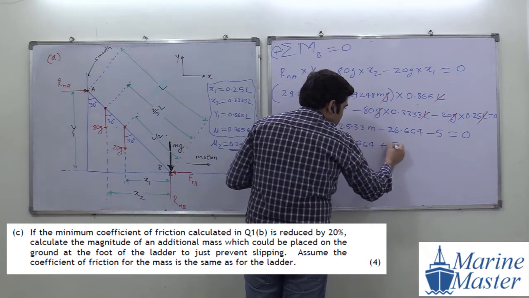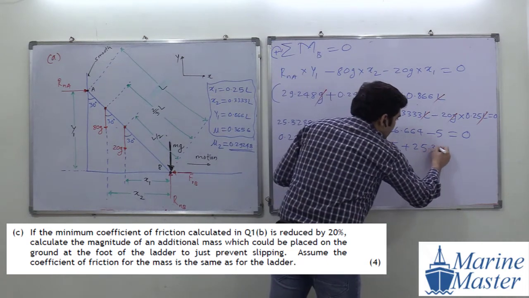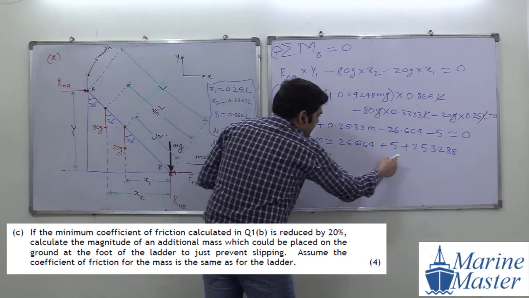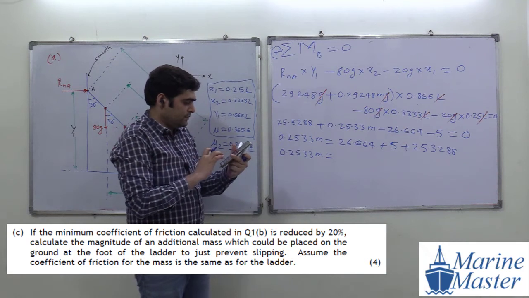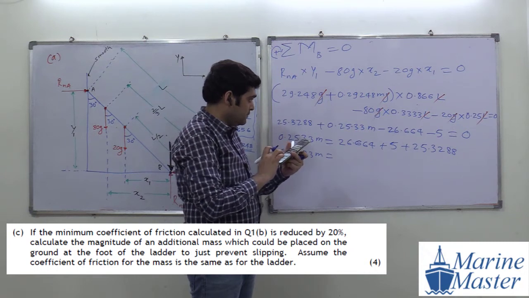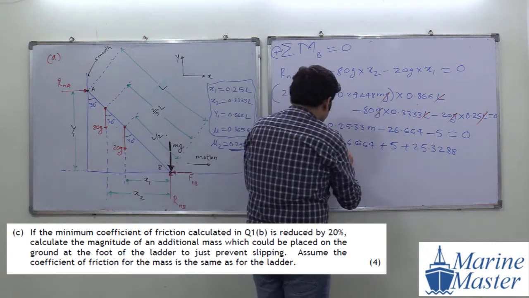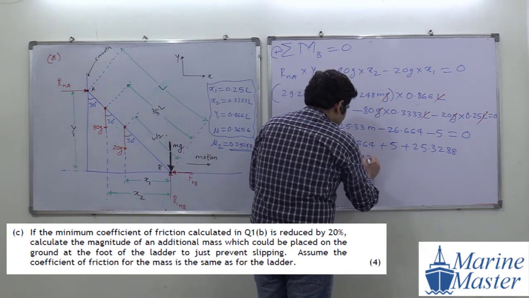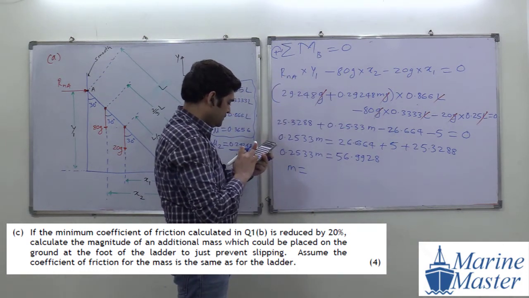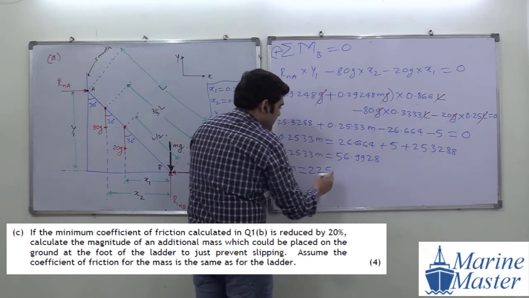26.664 plus 5 plus 25.3288. Check it out everyone. So 0.2533 m equals this. Please calculate the right hand side. How much? 56.9928. Check it out everyone. So what will be m? Are we getting the same answer, everyone?